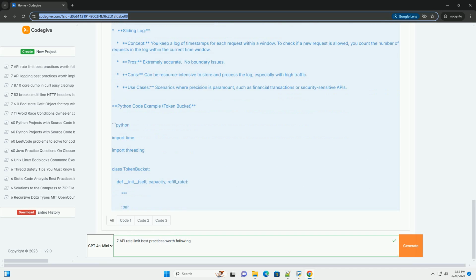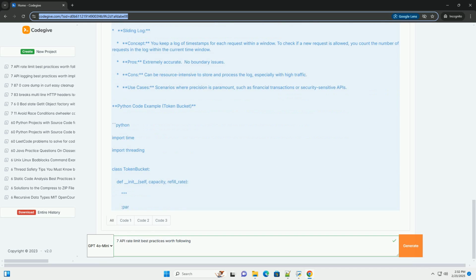Redis, an in-memory data store that's excellent for caching and real-time data management. It can be used to store rate limit counters and perform atomic operations to increment and check limits. Memcached, another in-memory caching system that can be used for rate limiting.